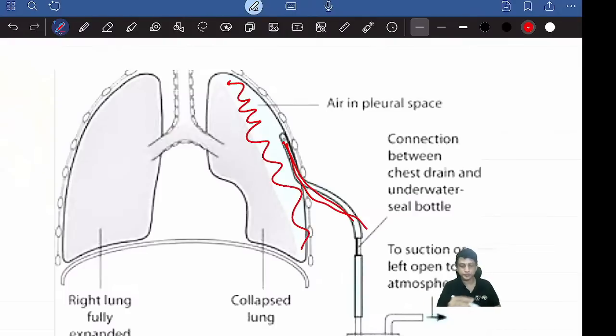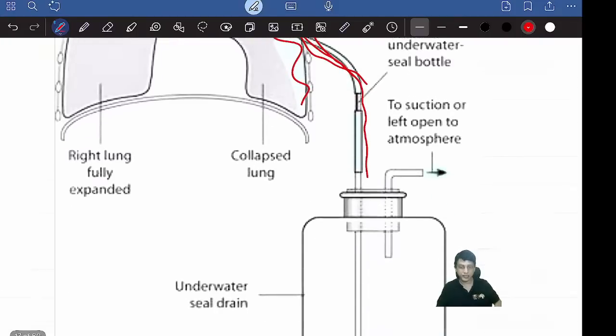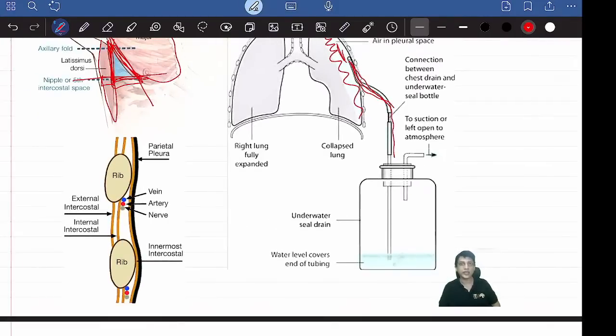So you pierce the muscle in between the ribs, pierce the pleura, and put a tube inside. All the air, whatever is collected here, will come outside through this and be collected in a water seal. You have to connect it like this.